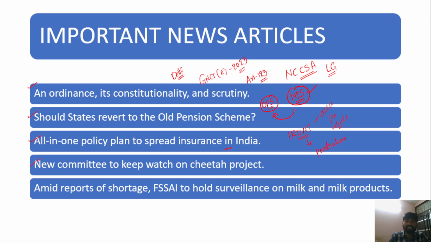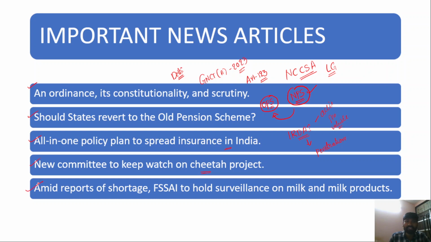The next article is with respect to a new committee to watch the Cheetah Project. Project Cheetah was initiated in India, where 12 cheetahs from Namibia and South Africa were introduced into India. Now, a new committee was formed to monitor Project Cheetah, and what is the impact of introducing cheetahs into Kuno Palpur National Park, and how to sustain the cheetah numbers, etc., will be covered by the new committee.